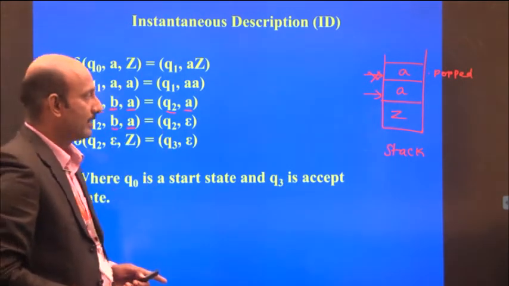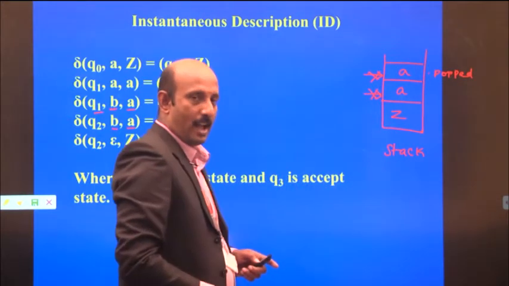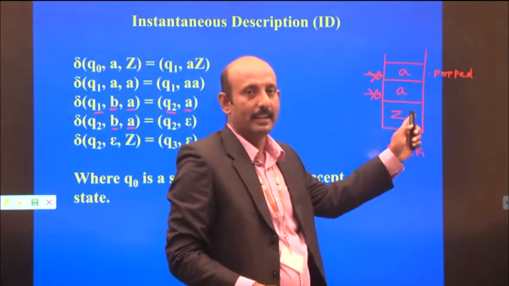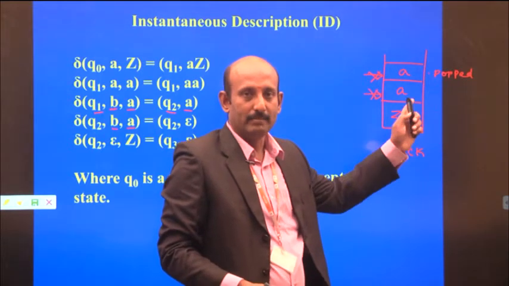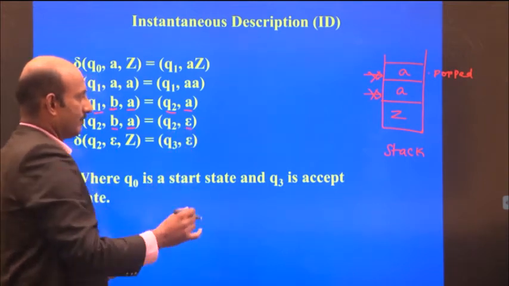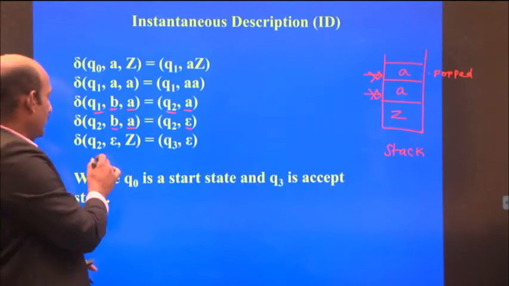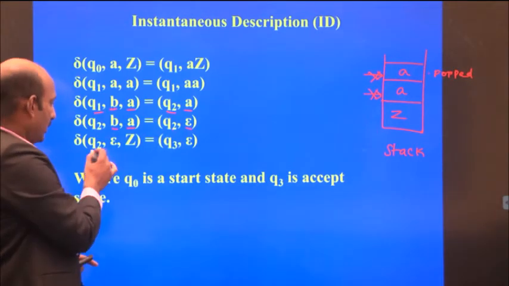Again, one more A has to be popped. So this A is also popped from the stack, and the stack now contains empty. Empty is denoted as epsilon. Then Q2 is the current state.